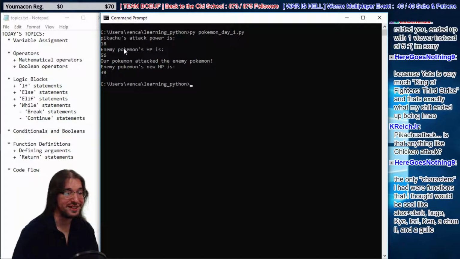Is that like anything like chicken attack? I don't think so. Could be some similarities, but more or less Pikachu's pretty different from chicken.